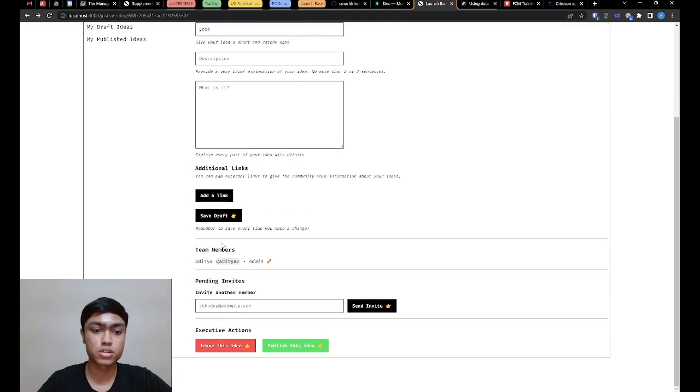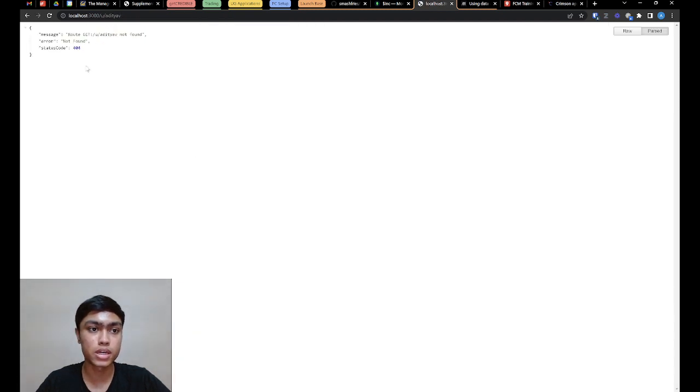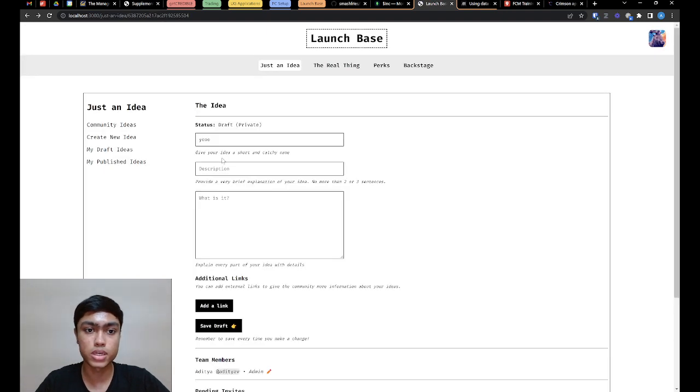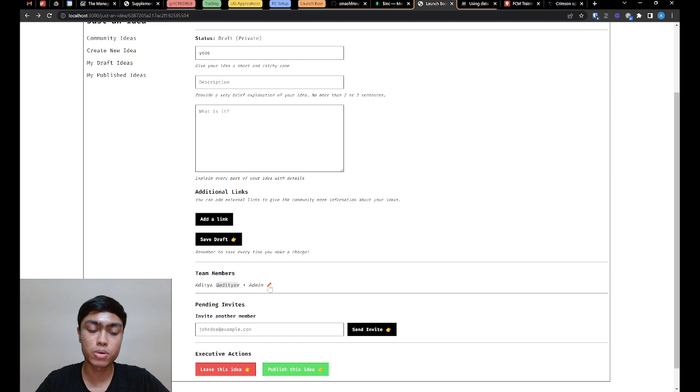Now we have another section called team members, where all the members of this idea are listed. If you create an idea for the first time, you're going to be the only member, and obviously you are going to be the admin member. I have two roles as of now, an admin role and a normal member role. Every user also has a handle. You can see this username or handle over here. In the future I'm going to have a feature where it'll just take you to that user's profile. Right now it's not working, I can't view the profile.